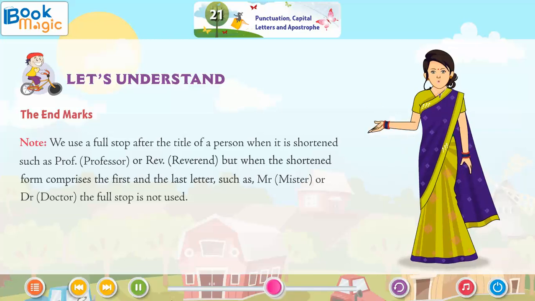Note, we use a full stop after the title of a person when it is shortened, such as Prof. for Professor or Rev. for Reverend. But when the shortened form comprises the first and the last letter, such as Mr. for Mister or Dr. for Doctor, the full stop is not used.